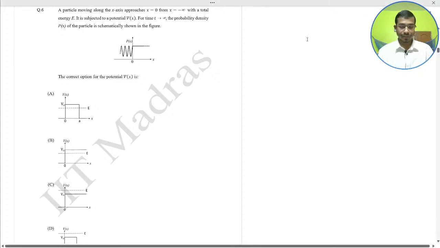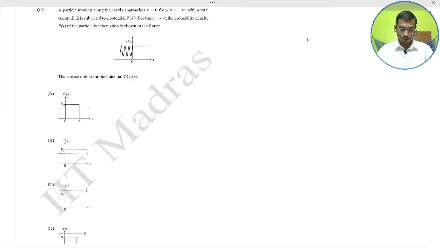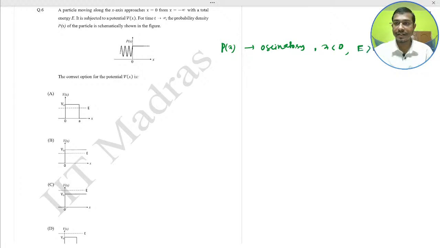So for solving this, the probability density, meaning p(x), is oscillatory for x less than 0, indicating a classically allowed region where the particle's total energy, this is the concept, is greater than the potential energy.